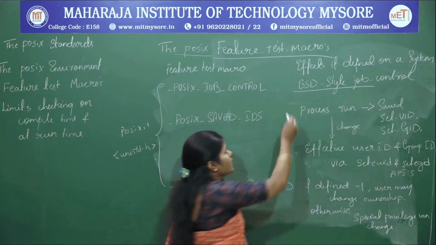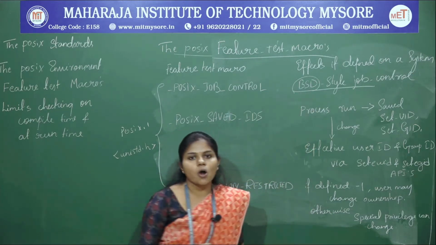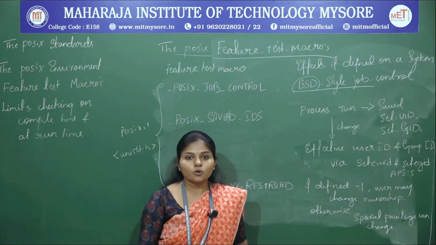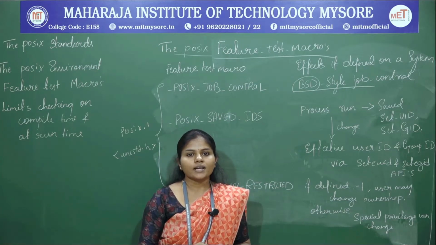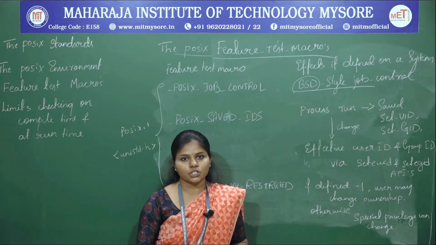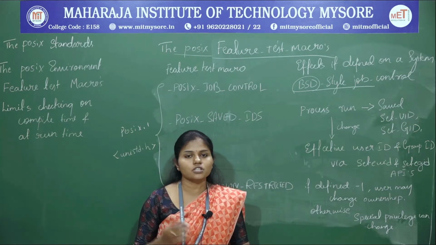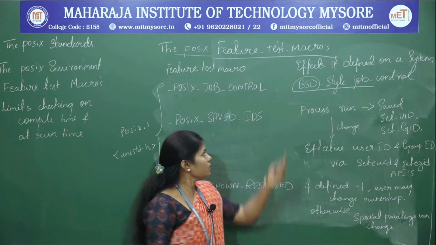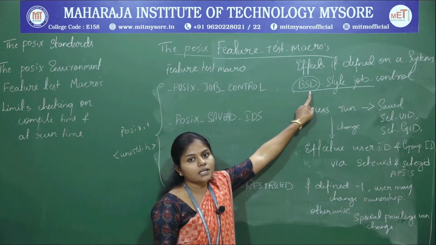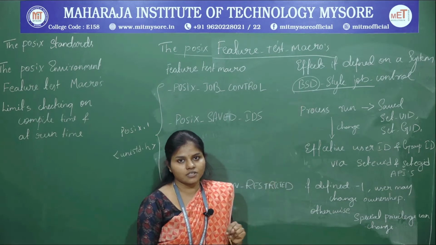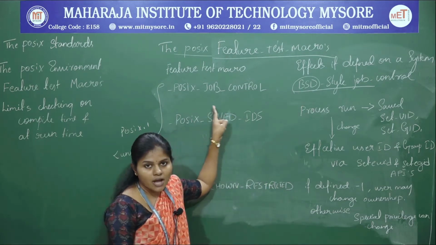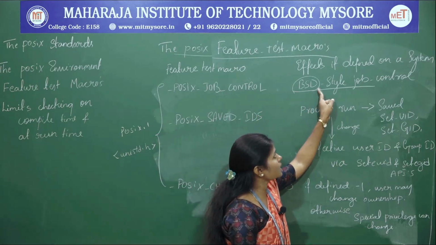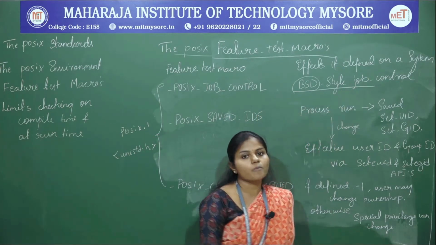So what is this BSD? We call it the Berkeley Unix operating system. What do we mean by that? As we know, Unix has many versions, and one of the versions of Unix is the Berkeley Unix operating system. So POSIX.1 supports the BSD, that is Berkeley, job control.